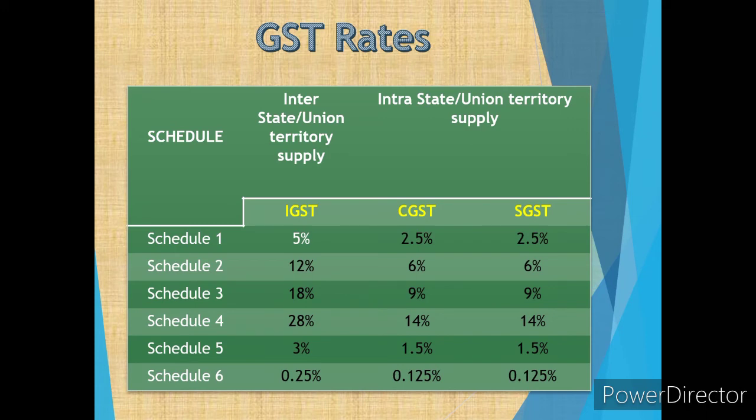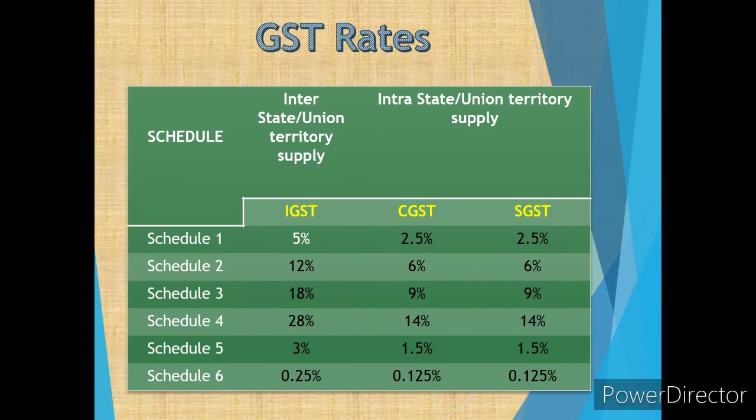The intrastate, as we discussed earlier, is divided into CGST and SGST. So IGST is for the interstate one. So let's see for schedule 1. The IGST is 5%, which for intrastate means for inside a state becomes 2.5% for CGST and 2.5% for SGST.